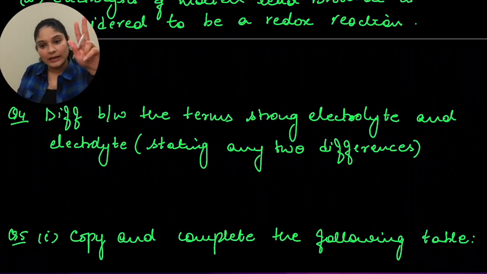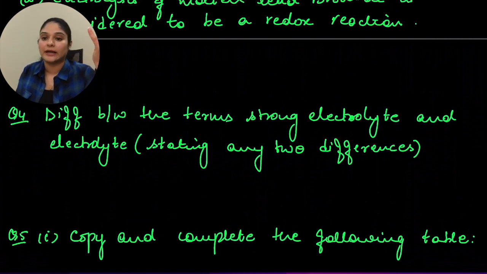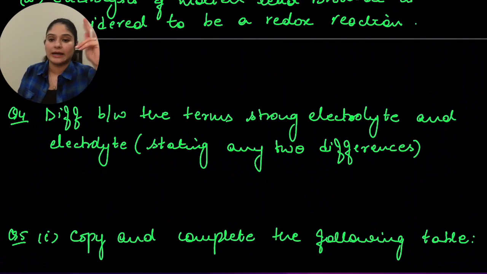Then the second one can be that the first one, that is your strong electrolyte, will contain only ions, whereas an electrolyte may have ions and molecules together, because it can be a strong electrolyte, it can be a weak one, or it could be a non-electrolyte at the end. So if you're talking about just electrolyte, it could be strong or weak, any one of those.